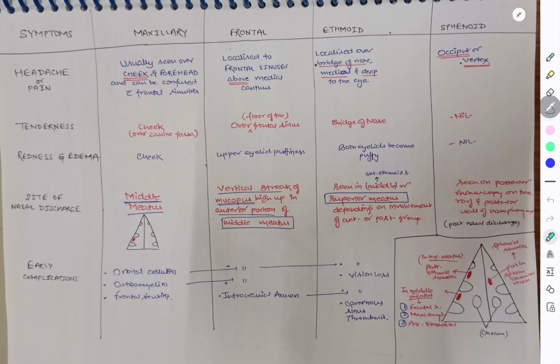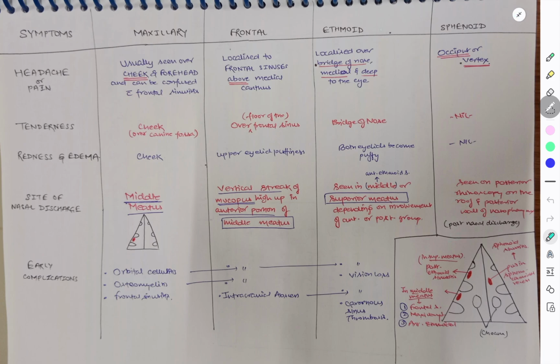Okay, those are the complications. Coming to sphenoid sinusitis, the pain is in the occiput or vertex. Simple. You cannot find tenderness, redness, or edema. The site of nasal discharge is seen on posterior rhinoscopy, it is not normally seen. It is seen on posterior rhinoscopy on the roof and posterior wall of the nasopharynx, and they have posterior nasal discharge.